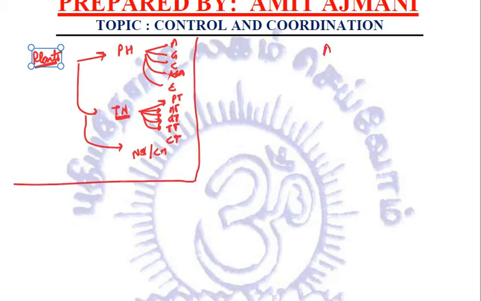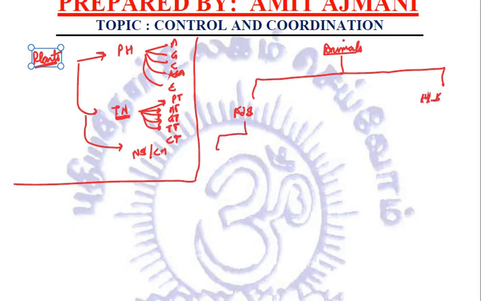Now, when we studied the animals, we said that in animals, we have got two different systems. One is the nervous system and another is the hormonal system. In the nervous system, we have got three divisions, that is the central nervous system CNS, the peripheral nervous system PNS, and the autonomic nervous system ANS.